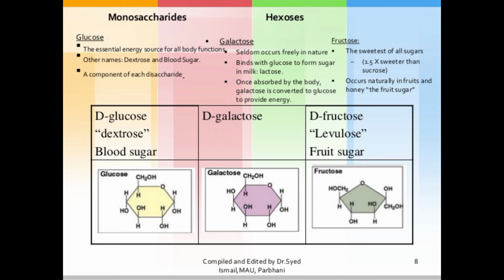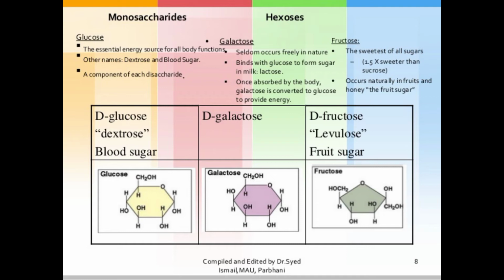In the case of D-galactose, galactose also has one aldehyde group and 6 carbon atoms, similar to D-glucose: 1, 2, 3, 4, 5, and then 6.